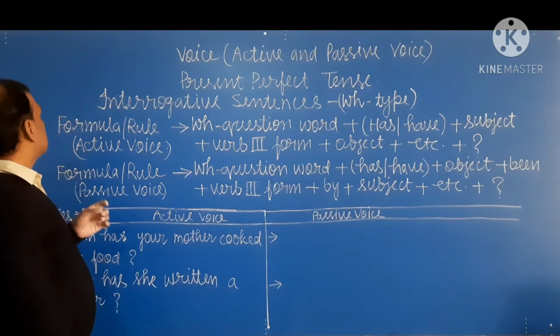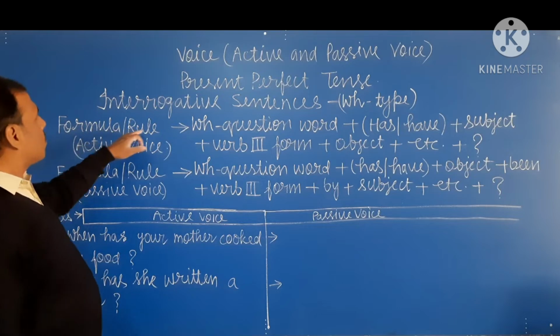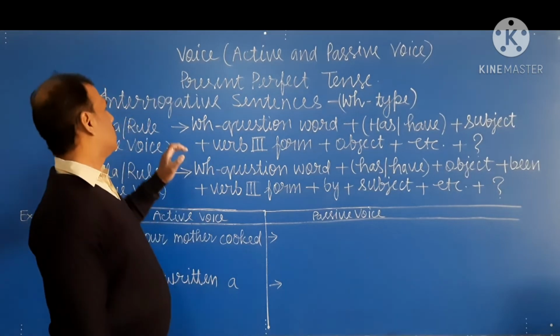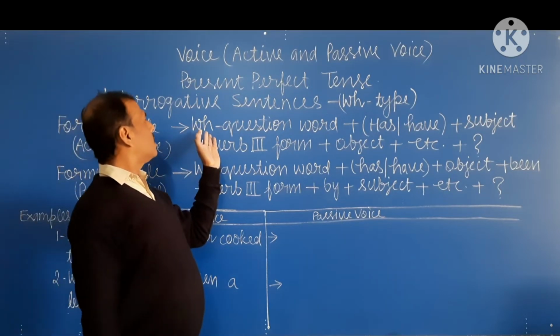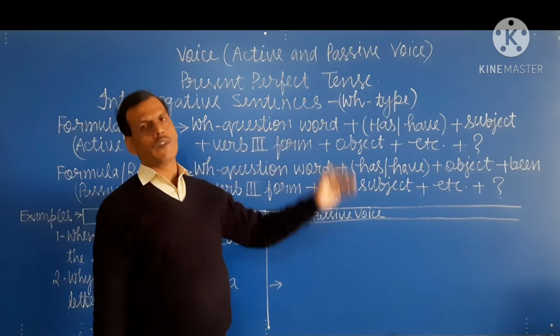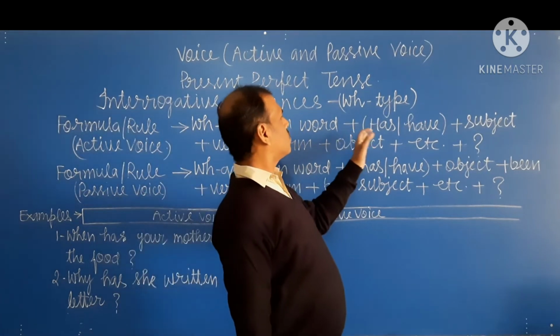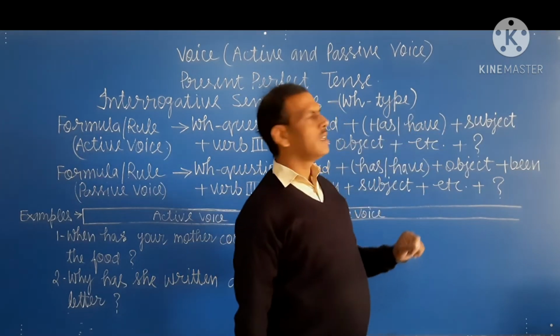Okay, student? Now we discuss the formula and rule of WH type of interrogative sentence. Dear student, first of all we write the WH question word. Okay, student? After the WH question word we write has or have.